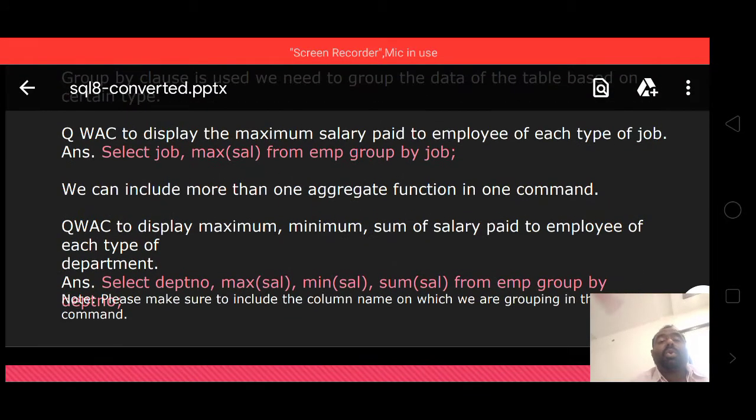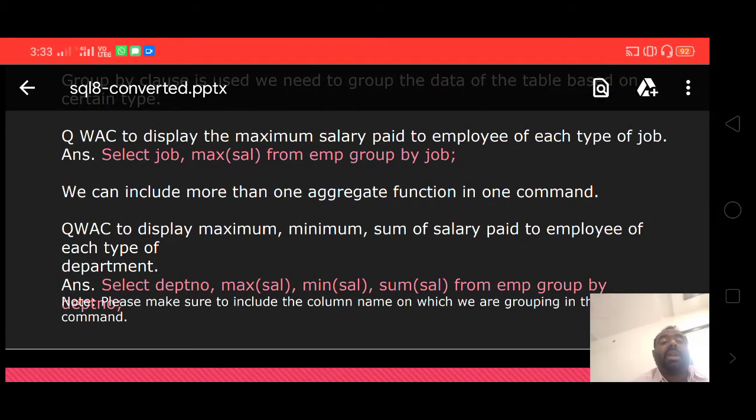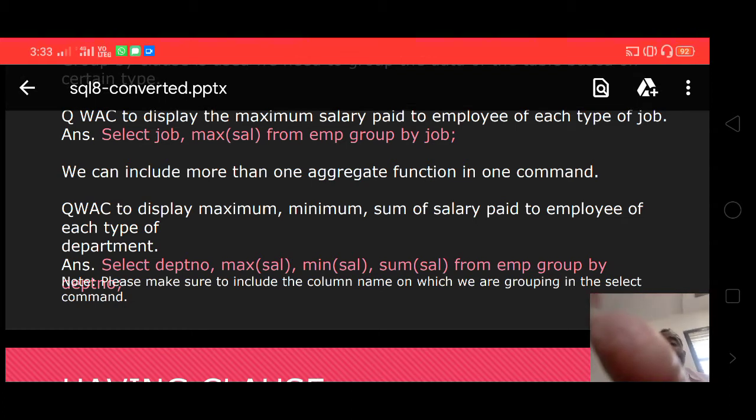We can include more than one aggregate function in one command. Write a command to display the maximum, minimum, and sum of the salaries paid to the employees of each department.